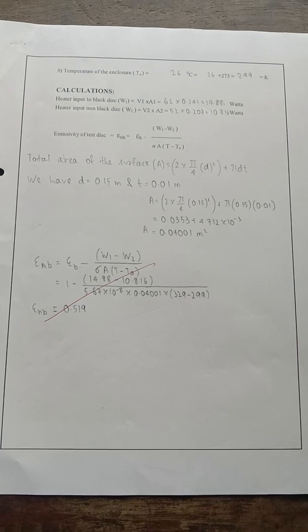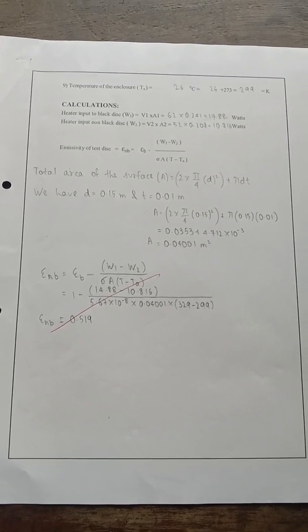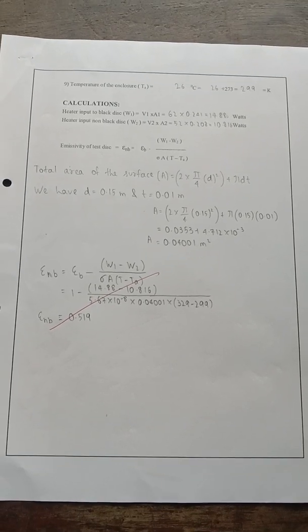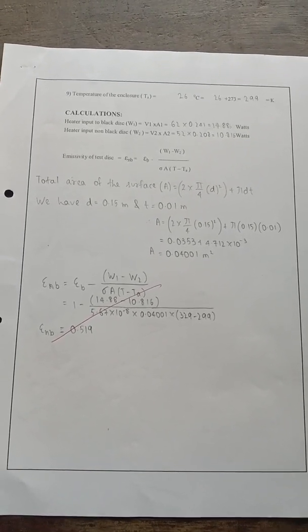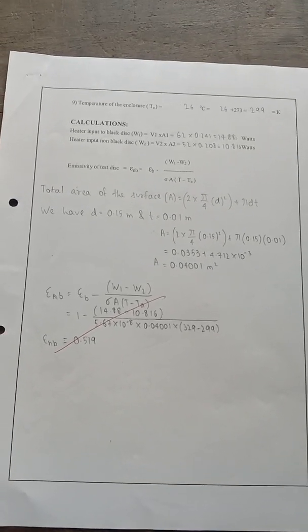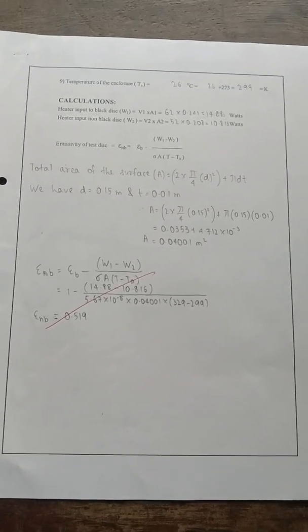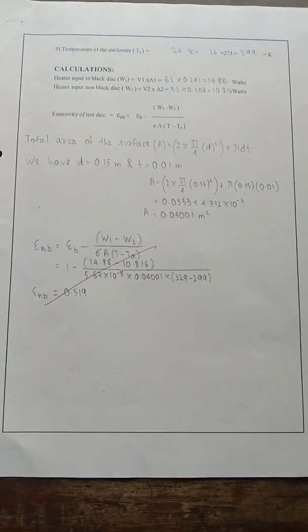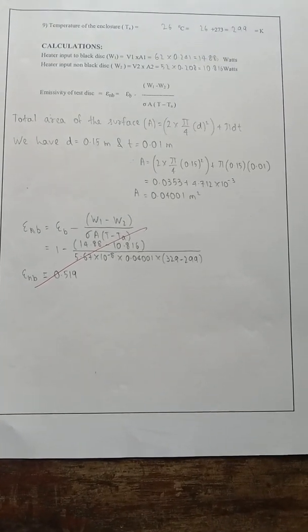The emissivity of the test plate can be calculated at various temperatures of the disc. With increase in temperature, the test surface becomes somewhat dull, and therefore its emissivity increases with increase in surface temperature. So we find this conclusion. This is the emissivity experiment. Thank you.